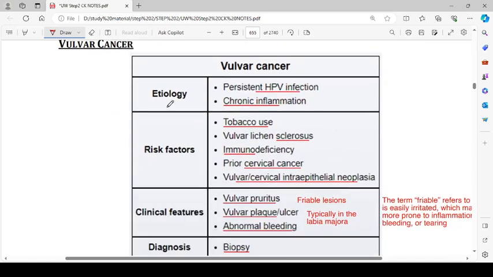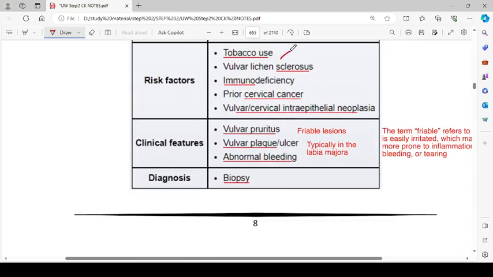Vulvar cancer, etiology: persistent HPV infection and chronic inflammation. Risk factors include tobacco use, vulvar lichen sclerosus, immunodeficiency, prior cervical cancer, and vulvar intraepithelial neoplasia. Okay. Clinical features are vulvar pruritus, vulvar plaque or ulcer and abnormal bleeding.